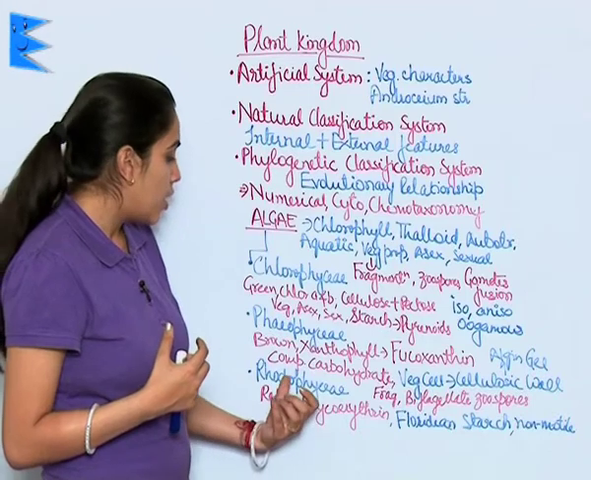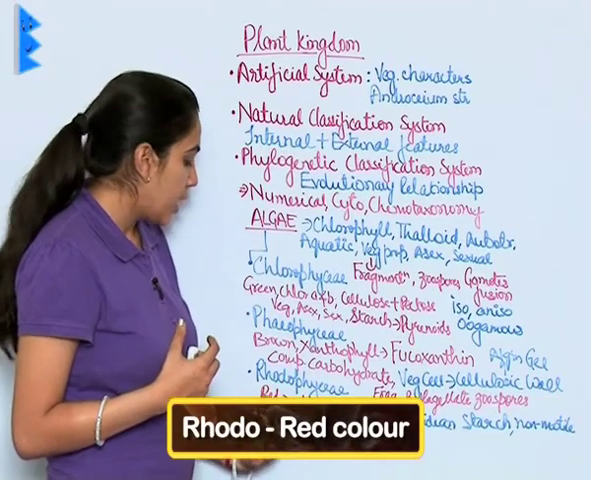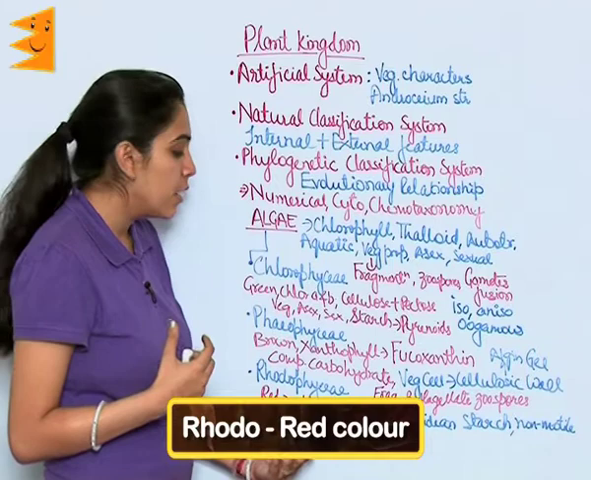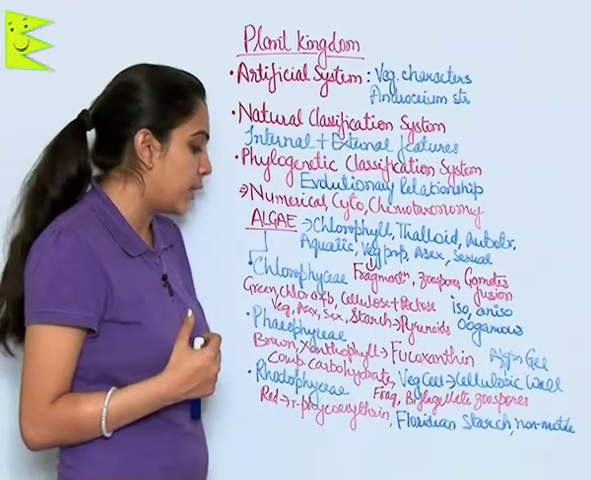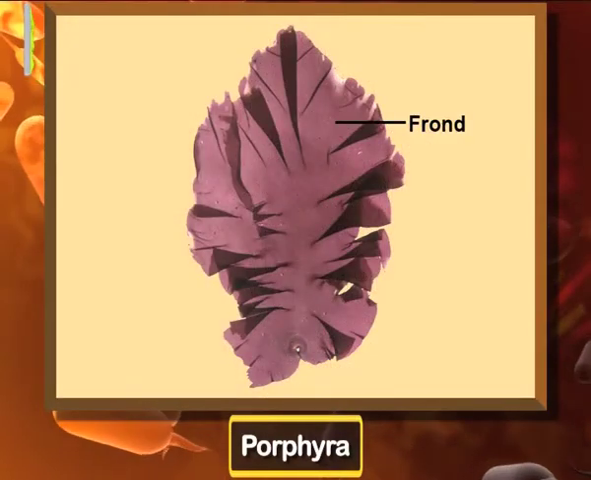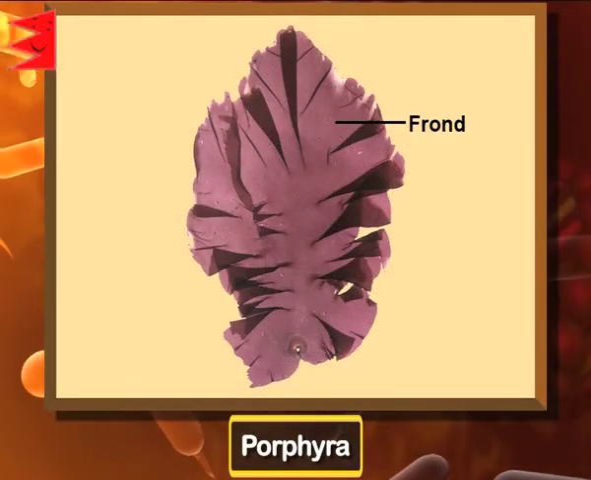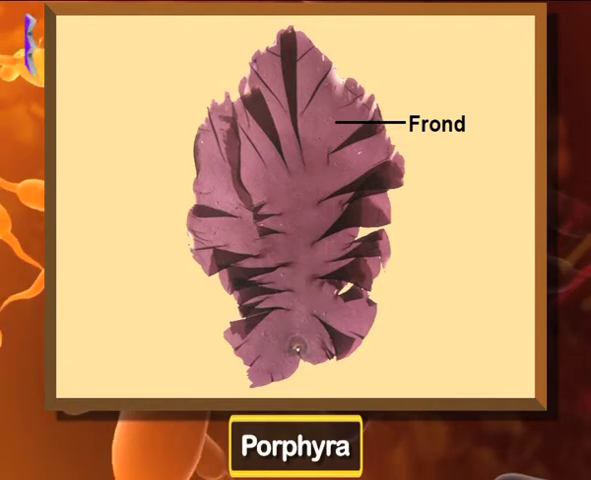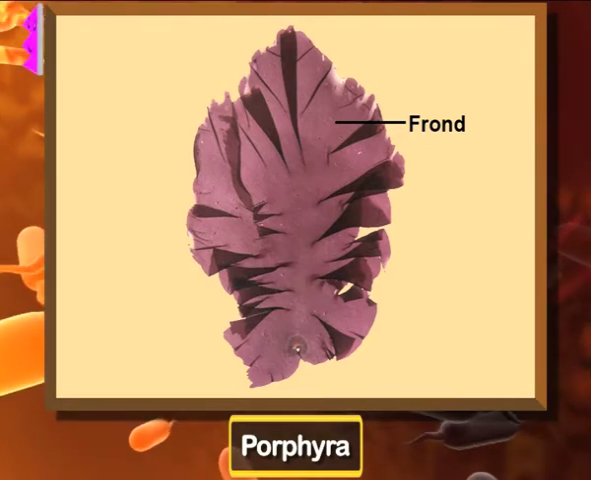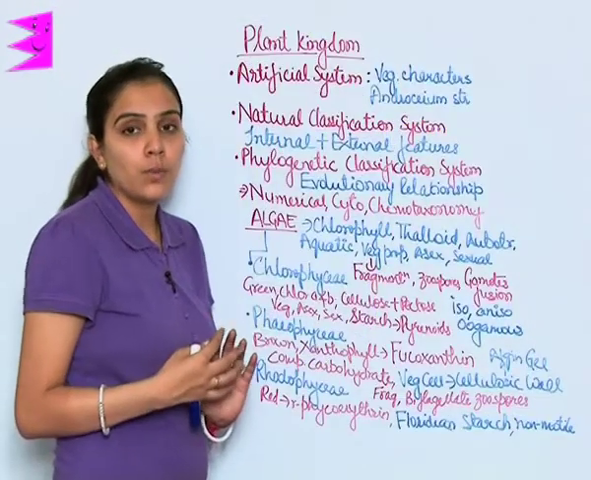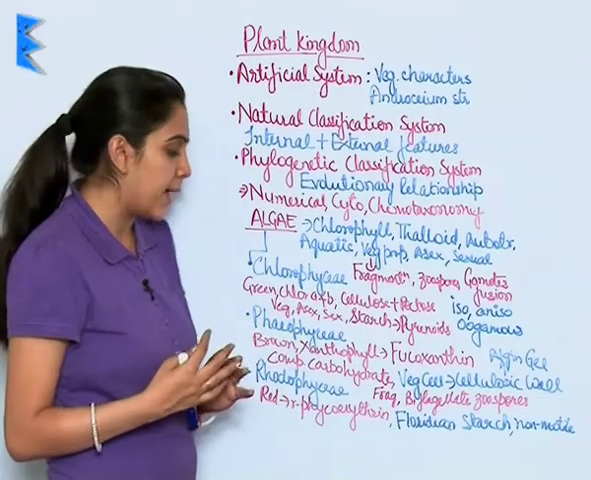Next is rhodophyceae. Rhodophyceae is red in color because of the presence of R-phycoerythrin. It stores food in the form of Floridean starch. It reproduces through both asexual and sexual reproduction by the formation of non-motile spores and non-motile gametes.